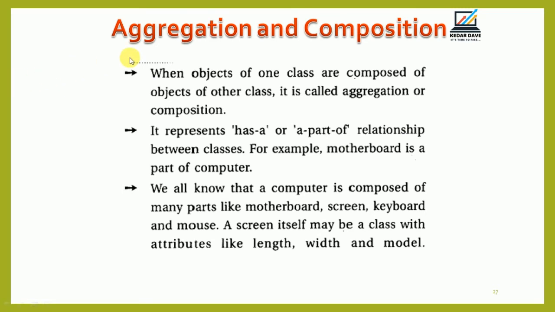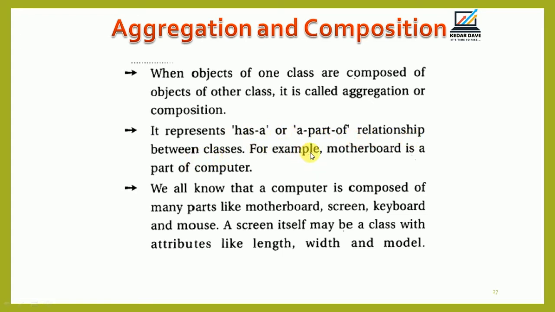So what is aggregation and composition in object-oriented programming concepts? When objects of one class are composed of objects of another class, it is called aggregation or composition. It represents a has-a or part-of relationship between the two classes.